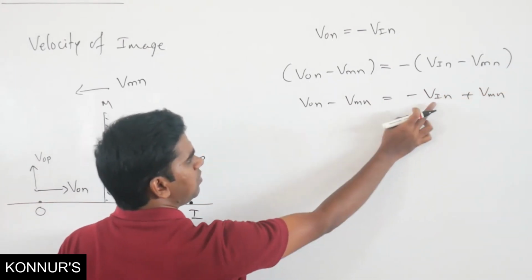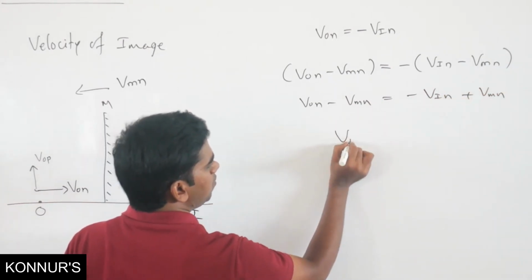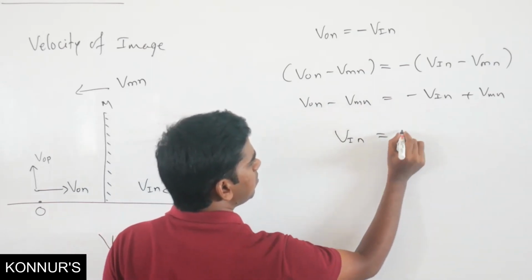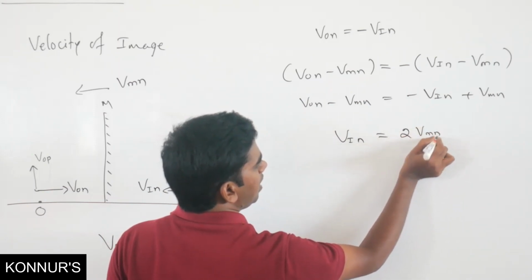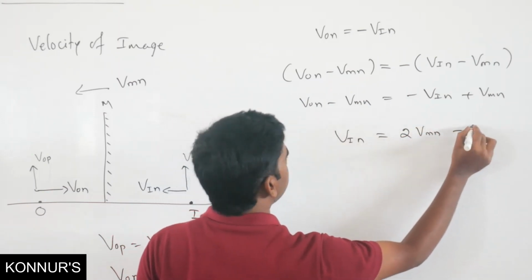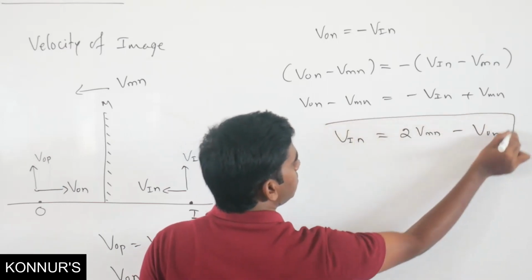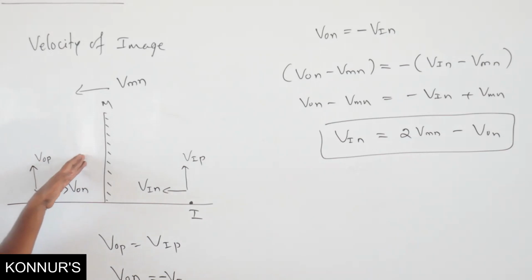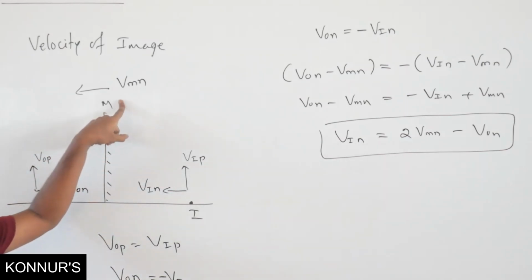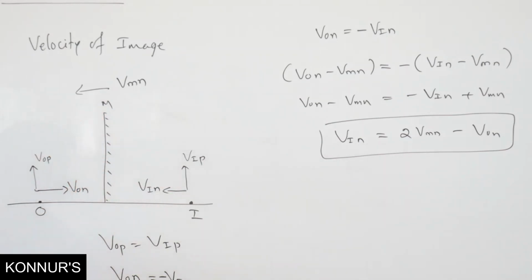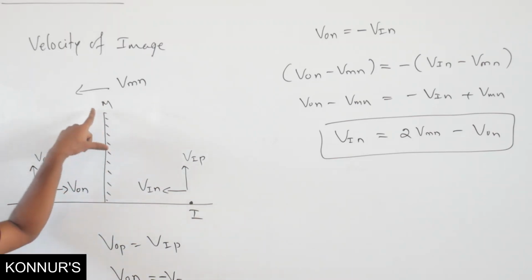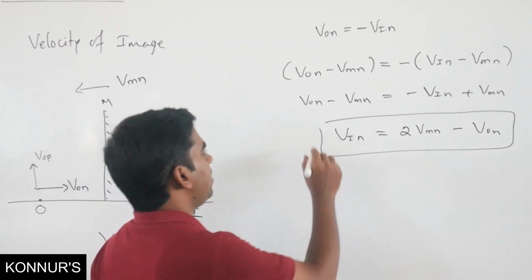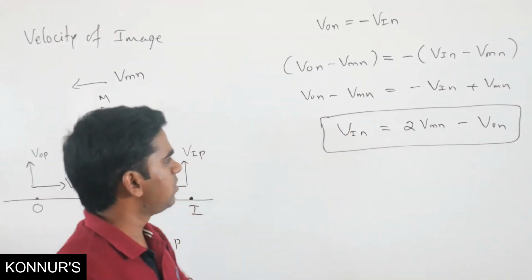You want Vin, so take it on this side. So Vin will become positive. And the Vmn, when it comes here, will become negative. So Vin equals 2 Vmn minus Von. This is the velocity of the image normal to the mirror when the mirror is also moving and the object is also moving. Only when the object is moving, the mirror is kept at rest or at constant. Okay, so this is the equation we can use.